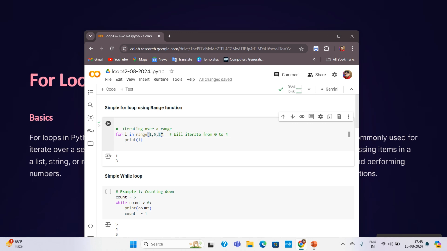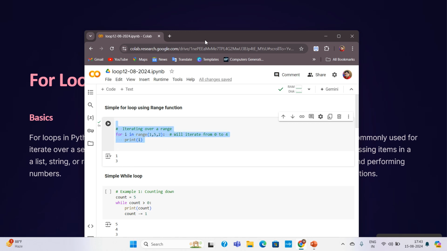So if I write 3 here, the value will be increased accordingly. In this case, at first 1 is printed, then it increases the value by 2, so 3 is printed. Then again it increases the value by 2, so it becomes 5. 5 it will not take, because the last value it will not take. That's why it comes out of the loop. This is what is happening in this case.